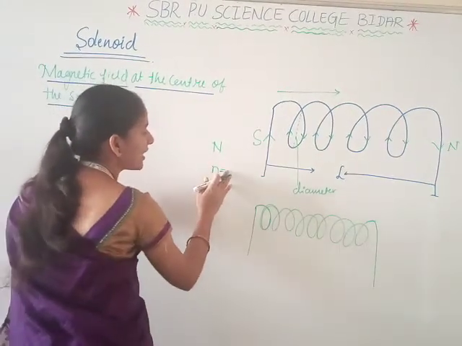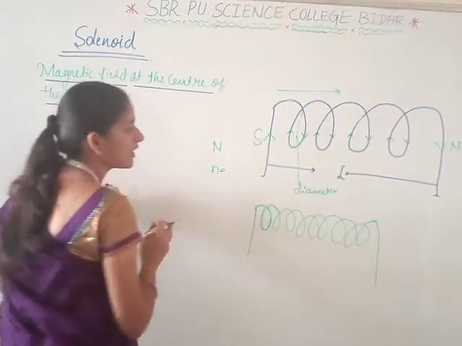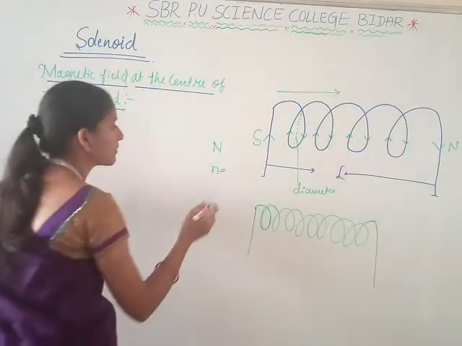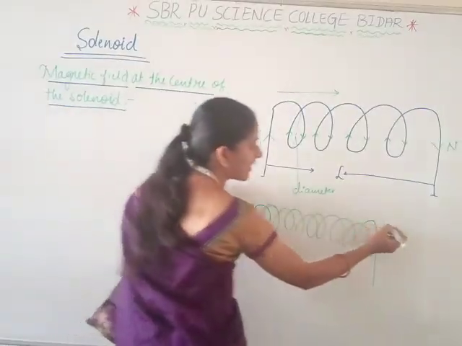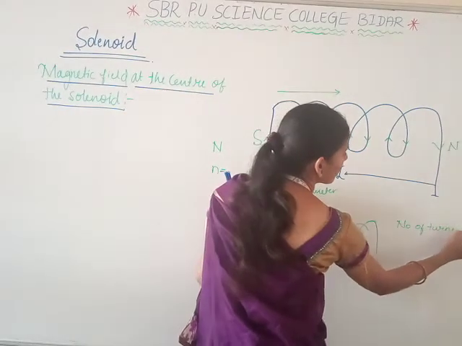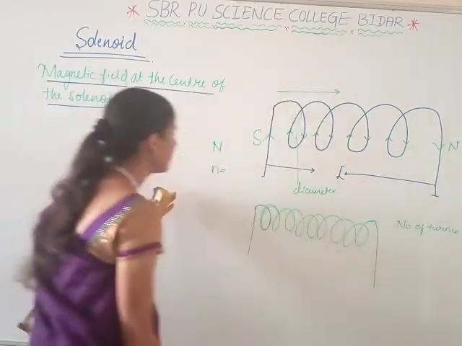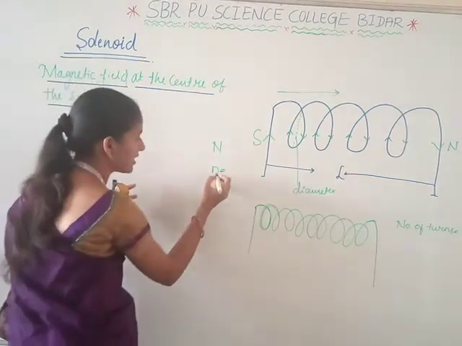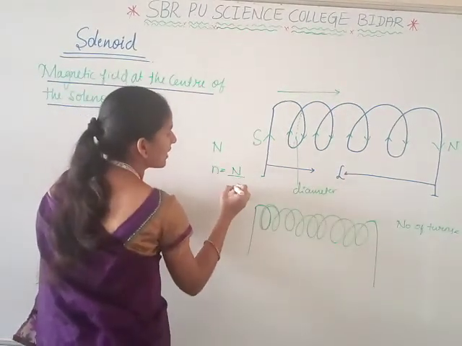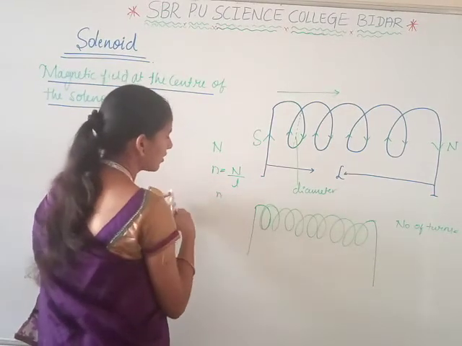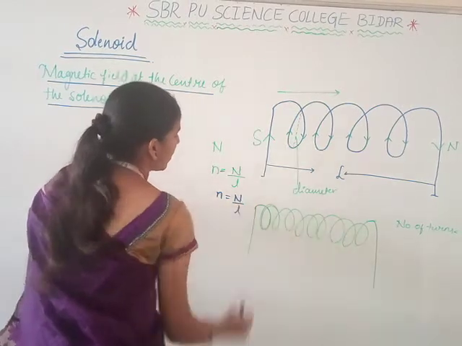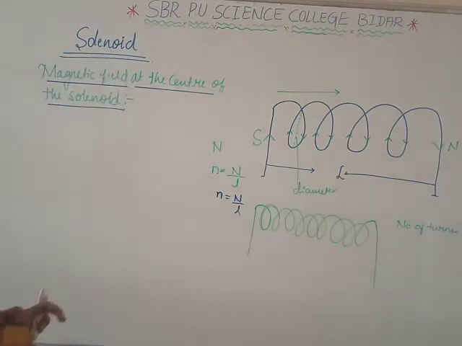Here the total number of turns is N. Then the turn density, small n, is defined as the number of turns per unit length, that is, small n is equal to N divided by l. It is the turn density.